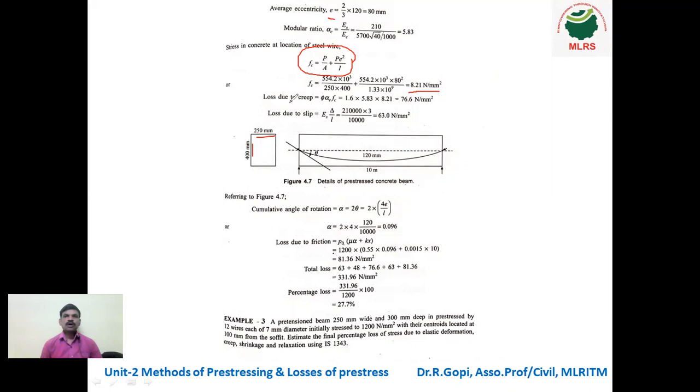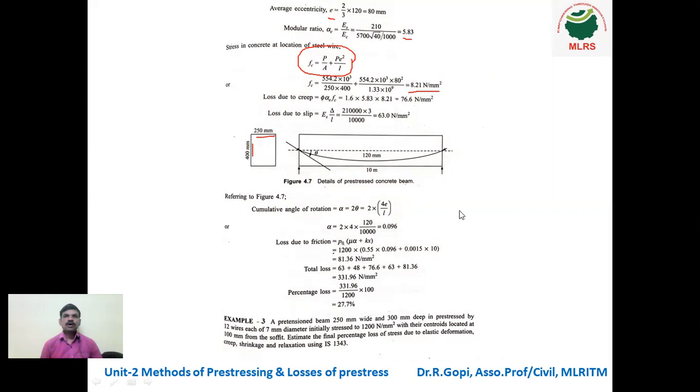So for the loss due to creep, we need 3 parameters. One is phi, second one is alpha, third one is FC. So phi is given in the question, that means creep strain. Creep strain is how much? 1.6. And alpha is how much? 5.83, just before we calculated. Alpha is nothing but Young's modulus of steel divided by Young's modulus of concrete.